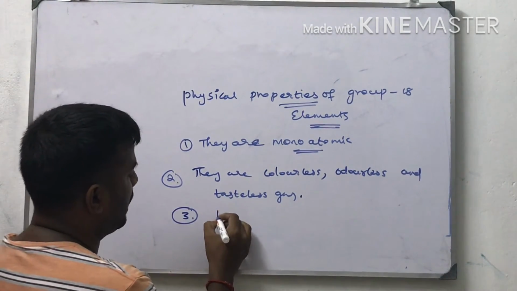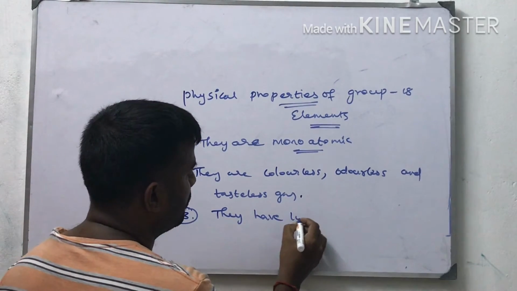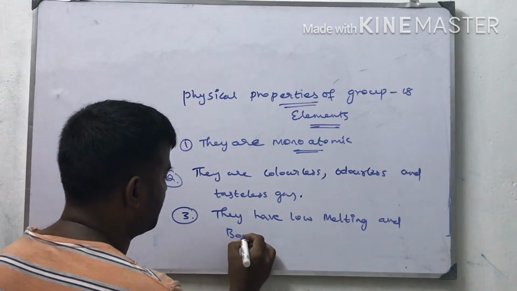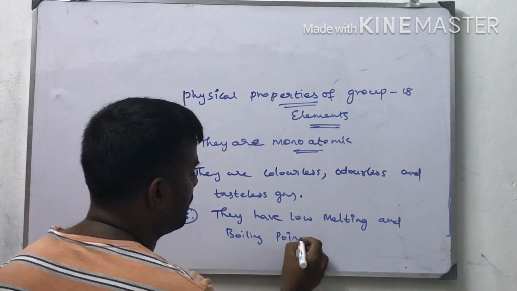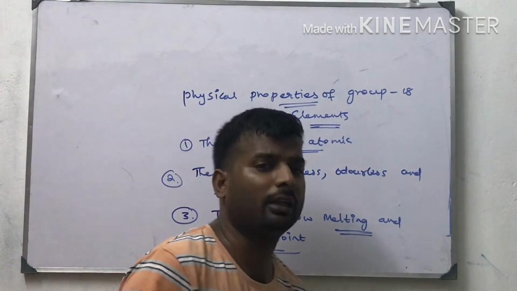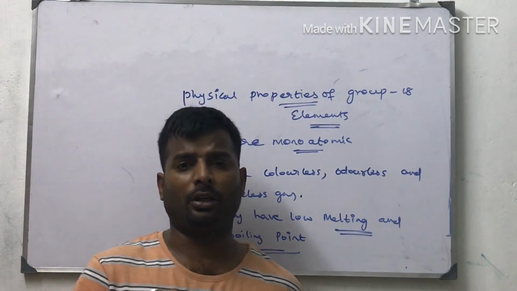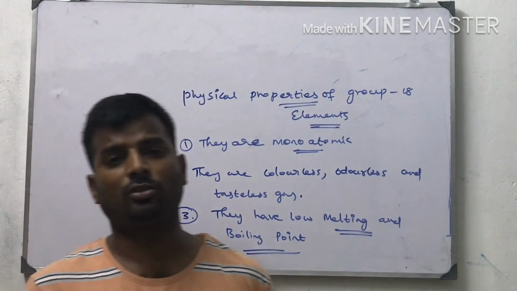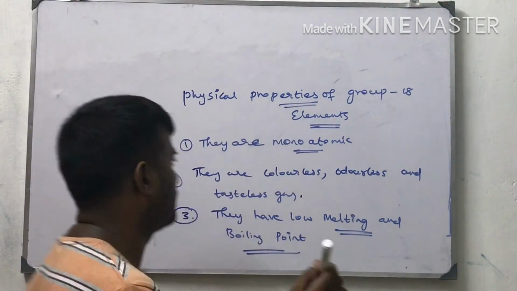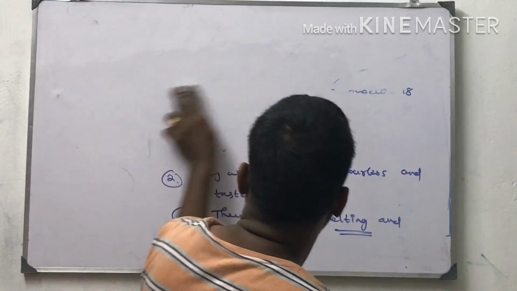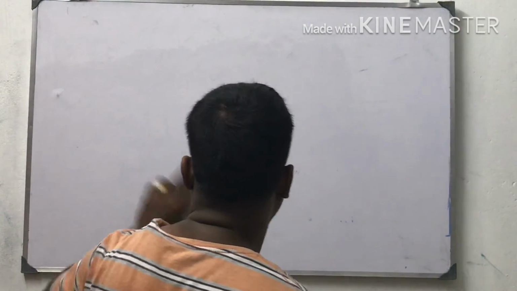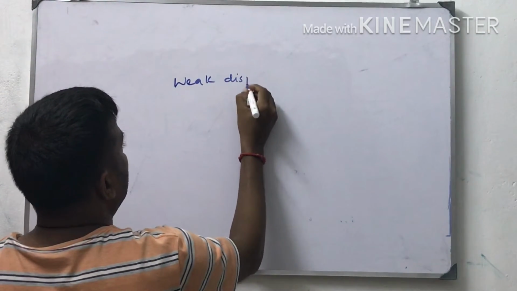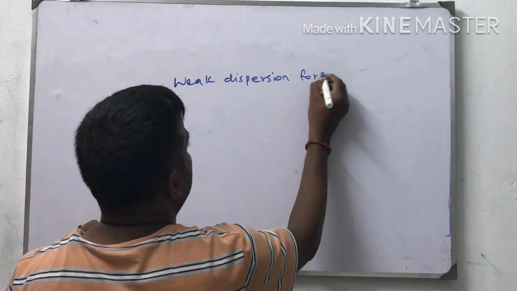Third point, they have low melting and boiling points. Why do they have low melting and boiling points? Because they have no other interactions. They have only one type of interaction, so less energy is required to break the bond. Noble gases contain only weak dispersion forces.